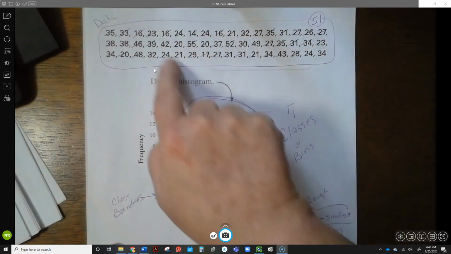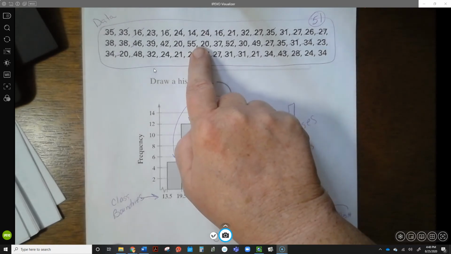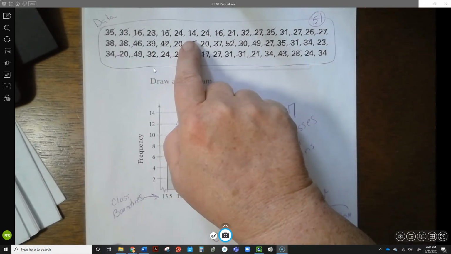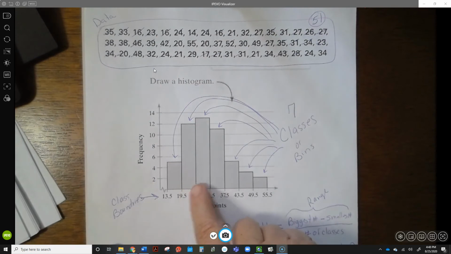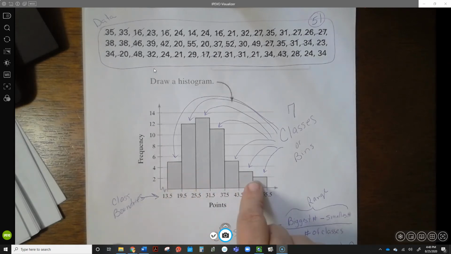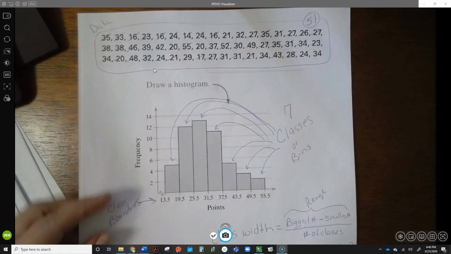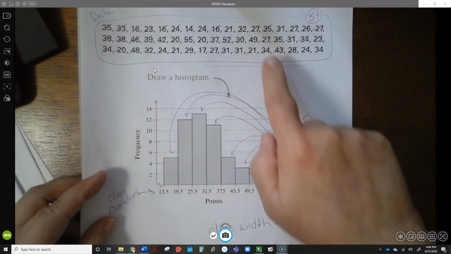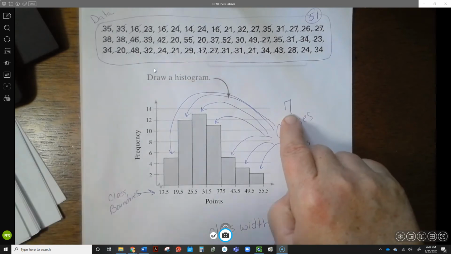And then what we have to do is find out how that is going to divide them up. Since we have 7 different containers to put them in, we've got to figure out what numbers are going to go in each container. So when we figure out these boundaries down here, that's what we're figuring out, which numbers are going to go in which container. Okay, so the number of classes that you're going to divide this data into is usually provided.